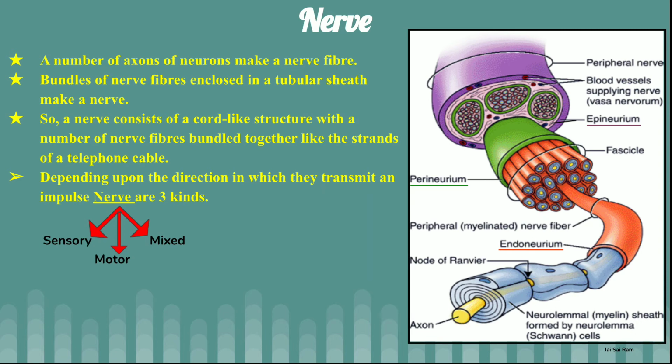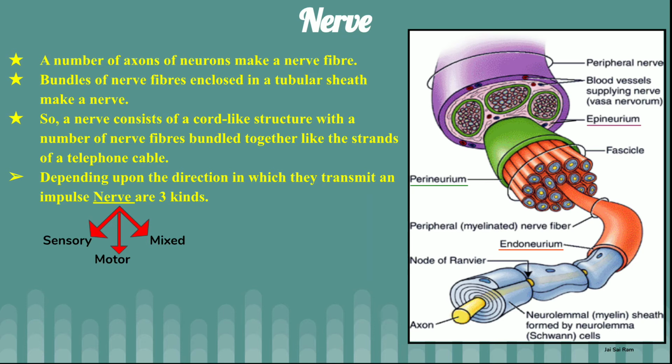Next we come to the nerve. A number of axons of neurons make a nerve fiber. Bundles of nerve fibers enclosed in a tubular sheath make a nerve. So a nerve is a bundle of nerve fibers which is under a tubular sheath, and nerve fibers are a number of axons which are bundled together.